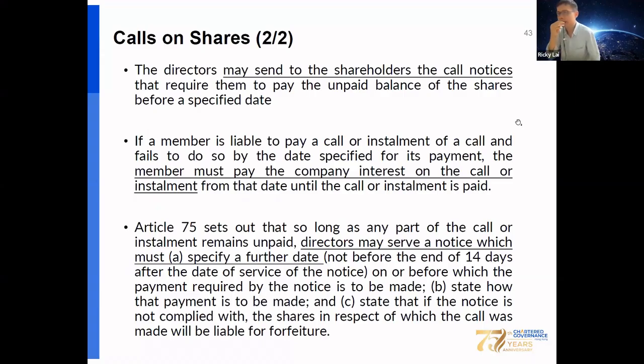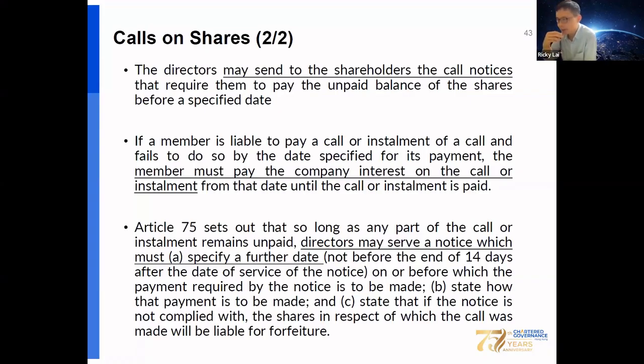Then the director may send to the shareholders a call notice, which requires them to pay the unpaid balance of the shares before a specified date. If the member is liable to pay a call or installment of the call and fails to do so by the date specified, then the member must pay the company interest on the call or installment from that date until the call or installment is paid.